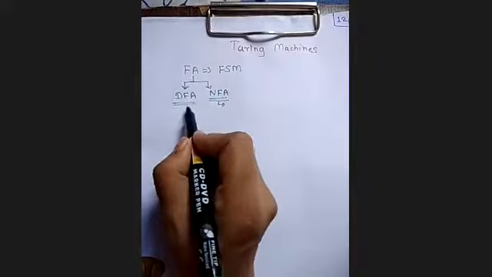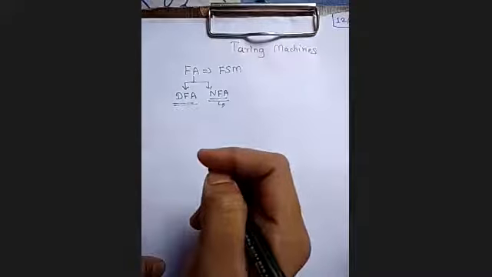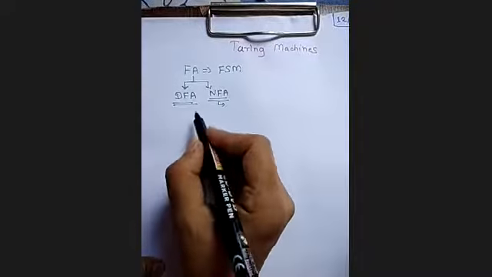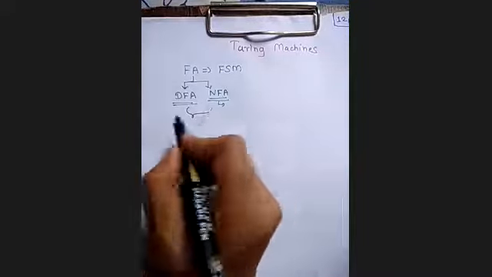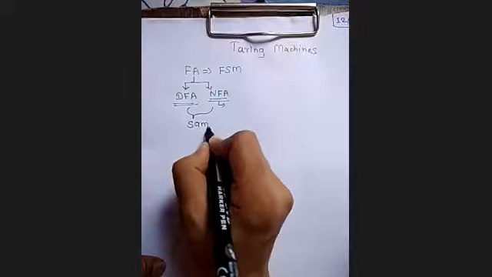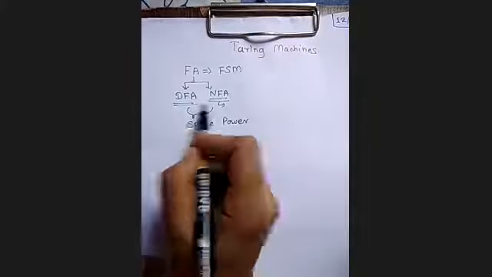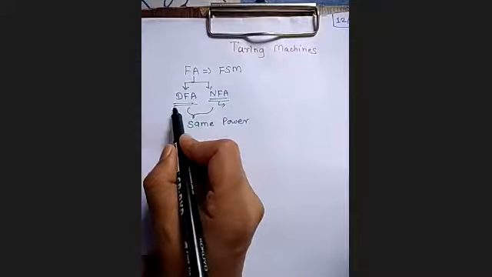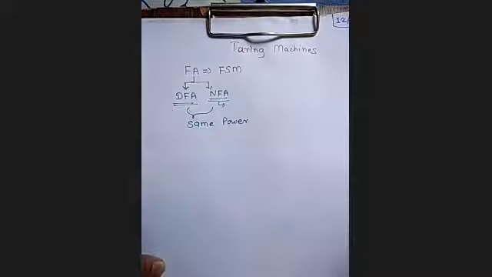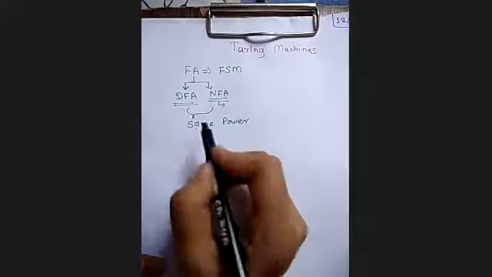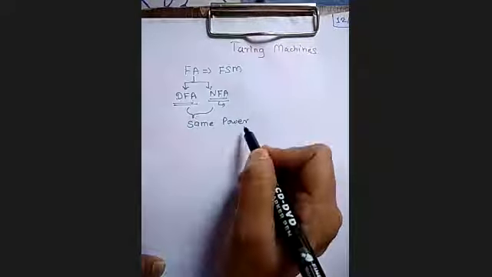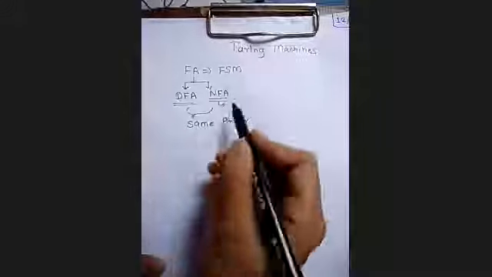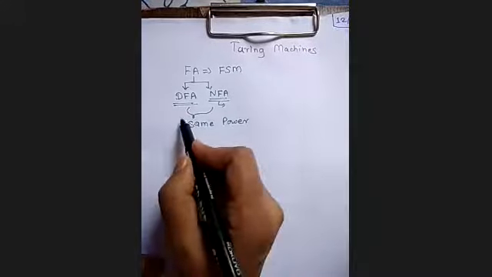Whereas deterministic finite automata is what? There is a possibility of only one transition for the given input symbol from one state to another state. Then we have compared the powers of this NFA and DFA, and we have seen these are of the same power. Both NFA and DFA have the same power. Meaning is what? For each NFA, there exists a DFA. Meaning is what? We can convert each NFA to the DFA. Same power means what? Both accept the same language. It is not that NFA is accepting a particular kind of language which is not accepted by the DFA. It is not the case. Both have the same power.